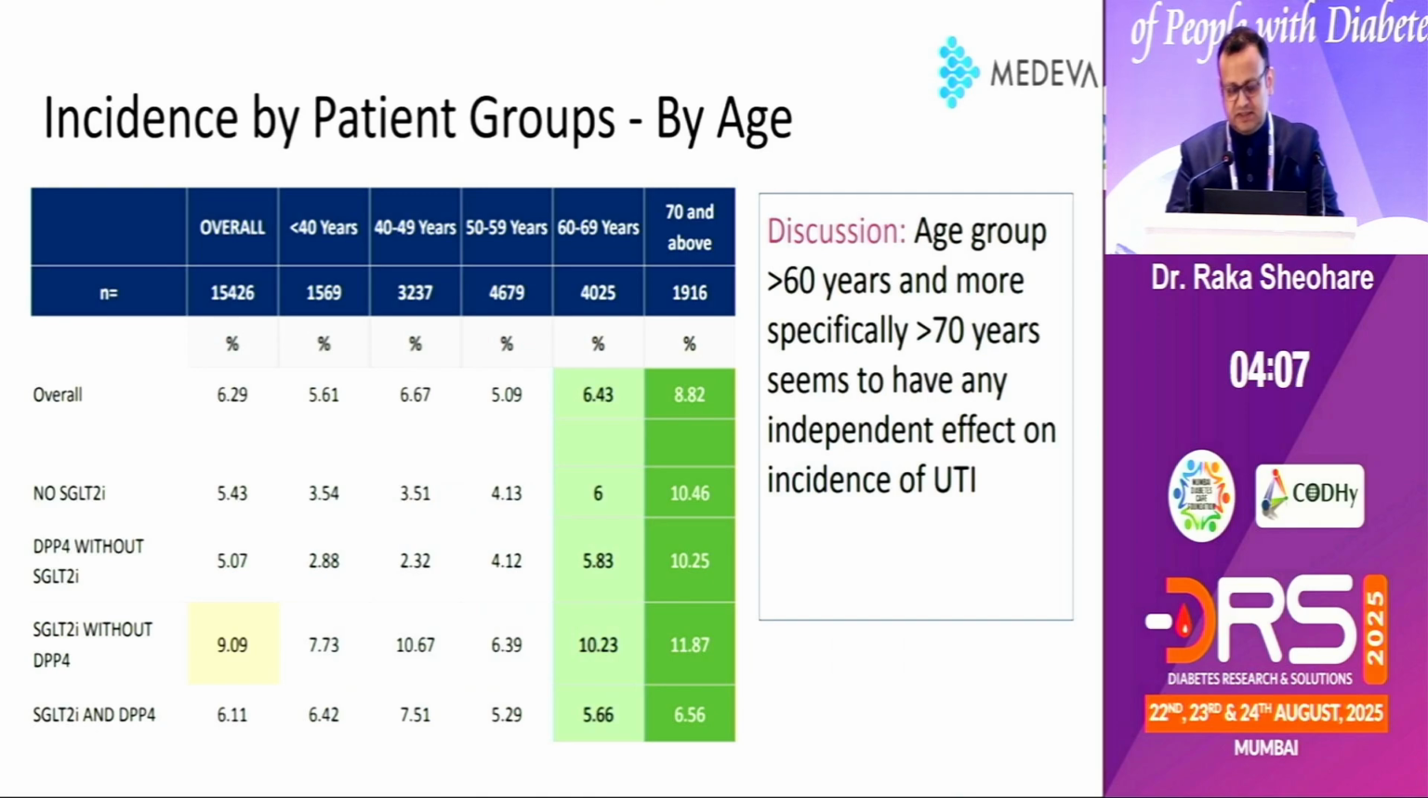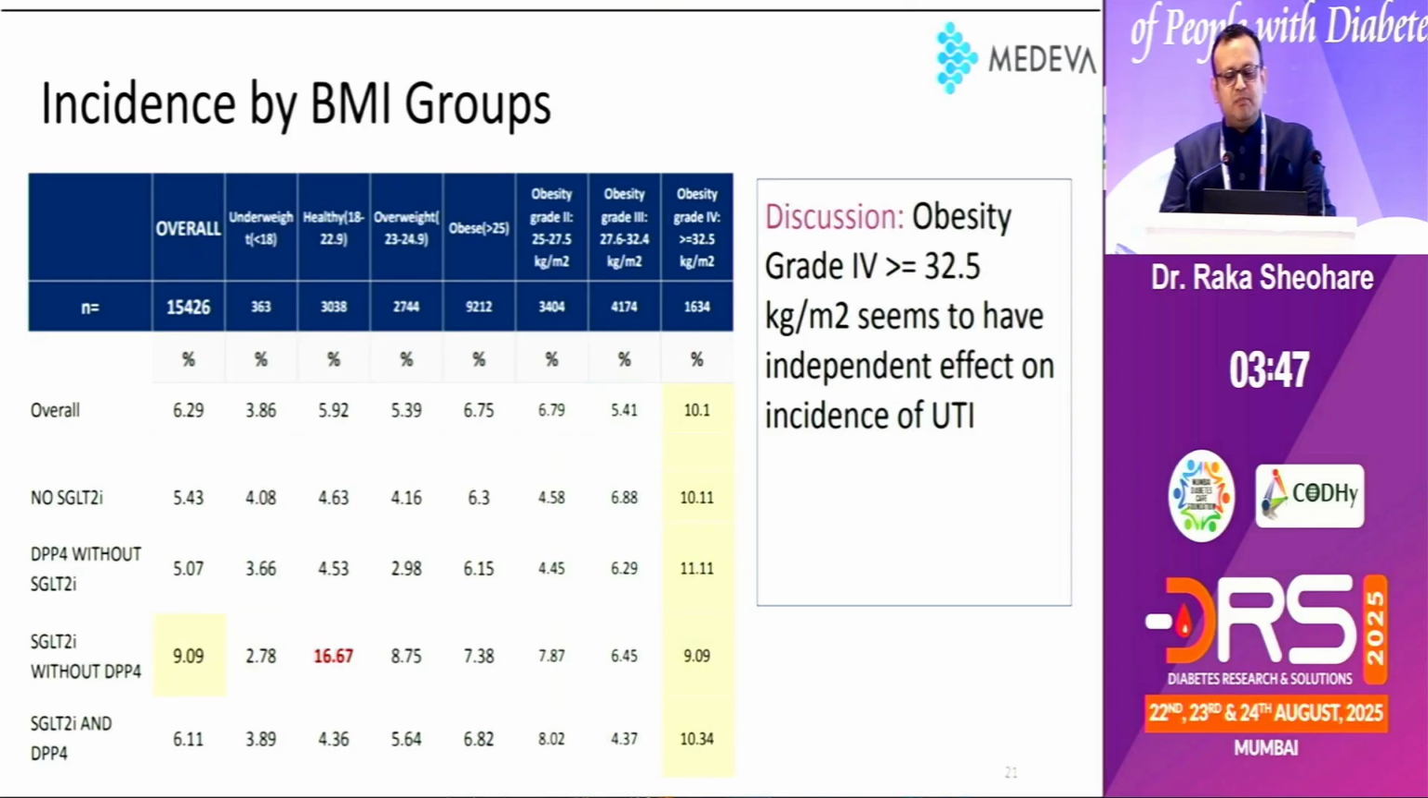of GTI and UTI. Incidence by patient group, we can very well say the age group is independent. If the patient is 60 years or more, specifically if the patient is more than 70 years, it is independent of UTI, meaning that in a patient of elderly age, whether you are initiating or not initiating, it's an independent risk for GTI or UTI. Incidence by BMI group, obesity greater than grade 4, that is a BMI of more than 32.5, seems to have an independent effect on incidence.